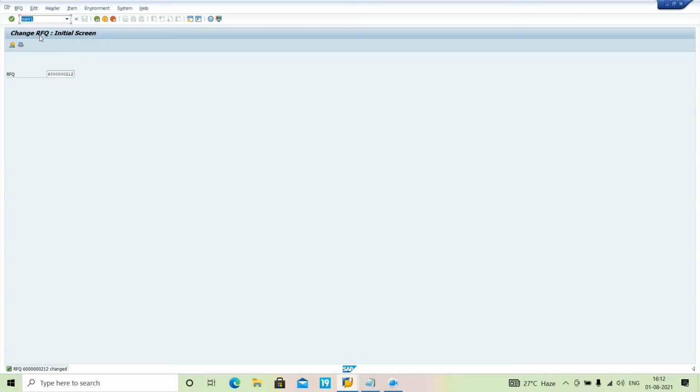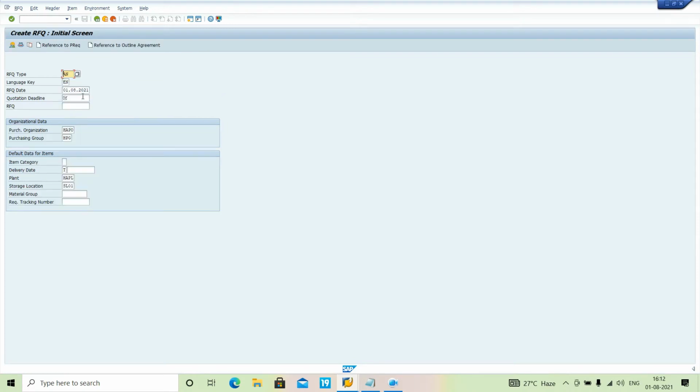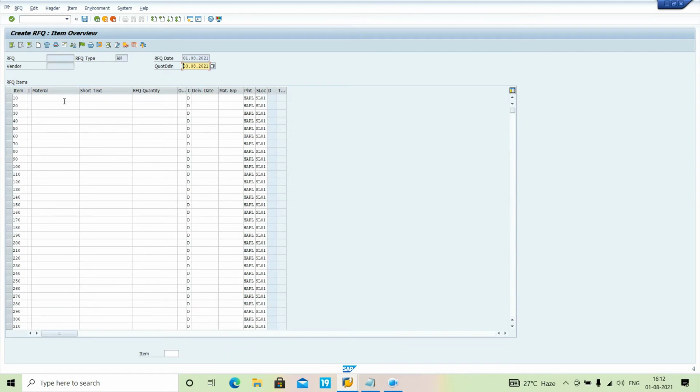Now ME41. Okay, the first we have created, the second I will create right now with the same material, and the RFQ quantity is 100.